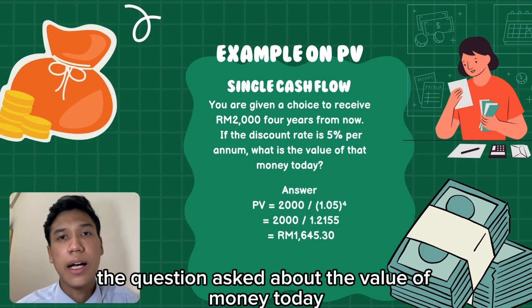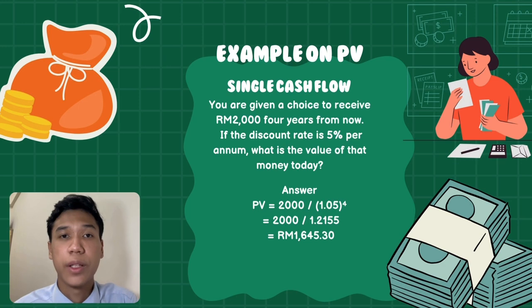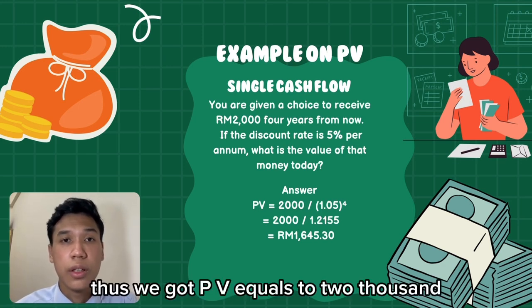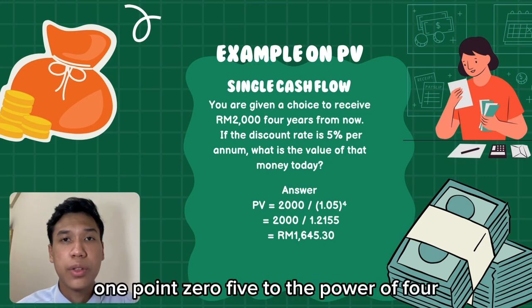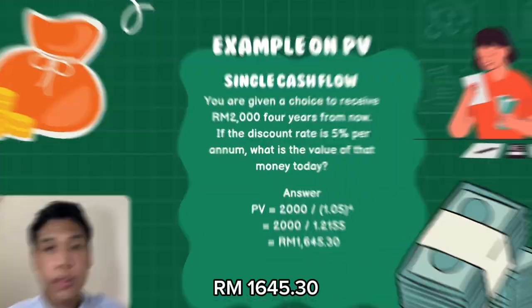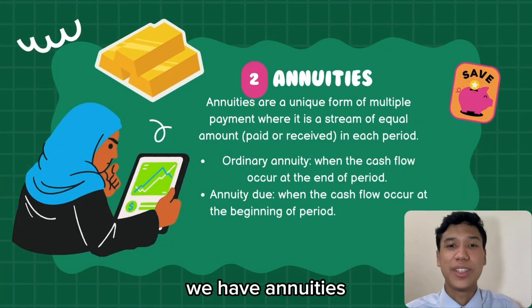Let's look at the next example. The question asks about the value of money today. Use the formula and substitute the information into the formula. Thus, we get PV equals 2000 divided by (1.05) to the power of 4. Thus, the answer is RM1645.30.